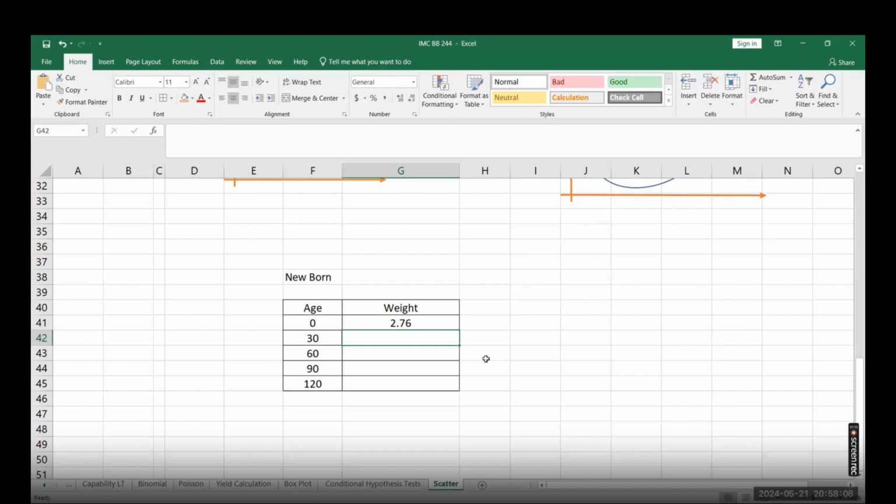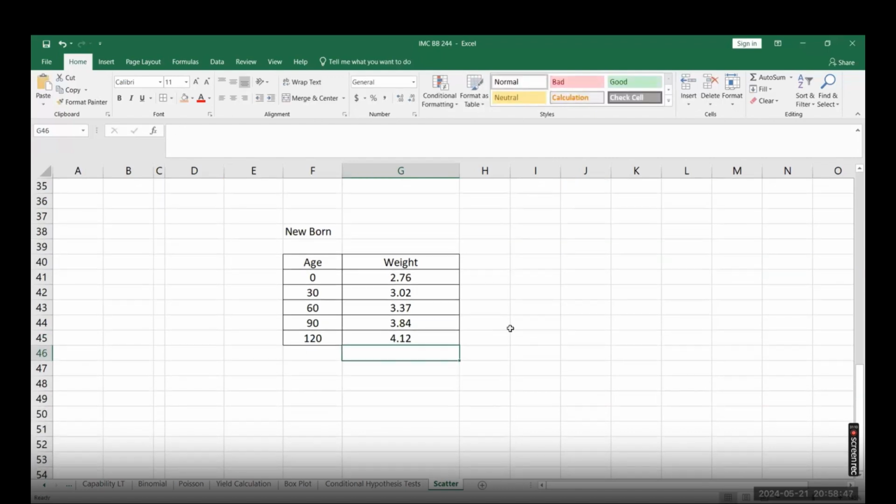On average, for the first couple of months, a baby gains approximately 350 to 400 grams. So maybe after 1 month, the baby gains some weight and becomes around 3.02 kg. Then after the next month, the baby becomes around 3.37 kg. Then the baby becomes around 3.84 kg, and then 4.12 kg. Any random numbers.